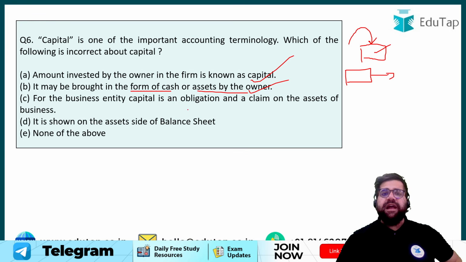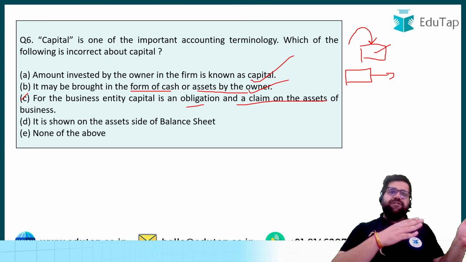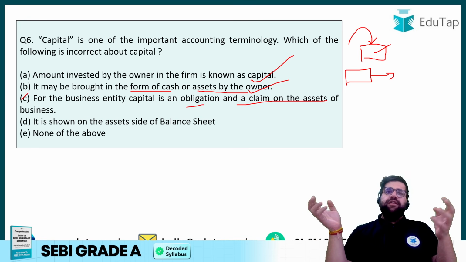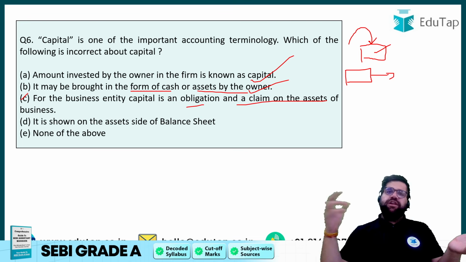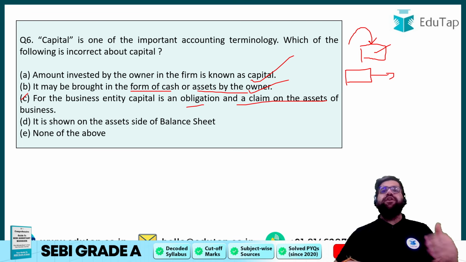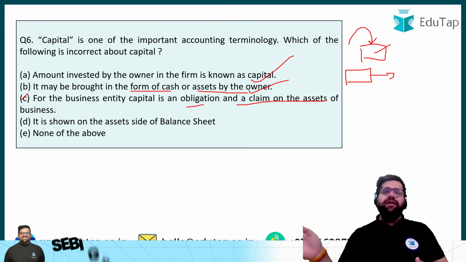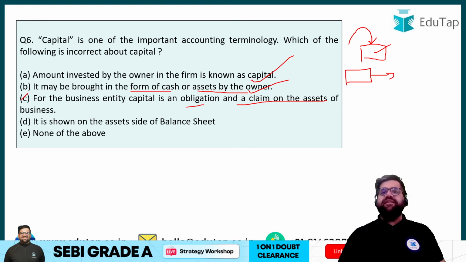For business entity, capital is an obligation and claim on the assets of business. Yes, because business is different and the owner is different, right? So whatever owner puts in the business, it's the liability of the business to pay him back. This is what entity concept of accounting says.